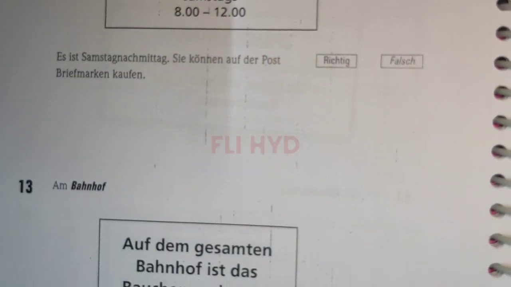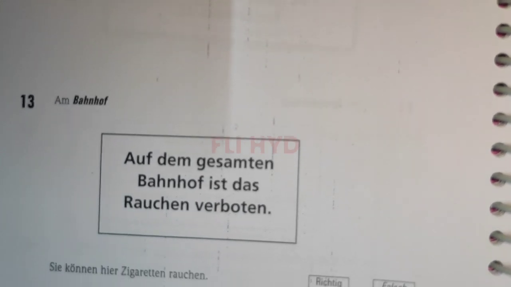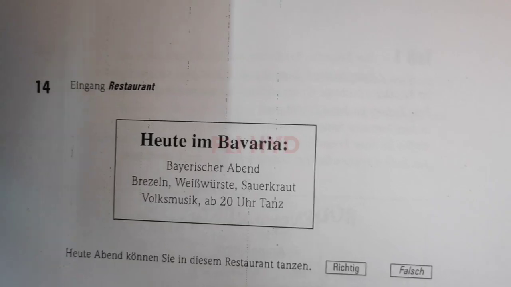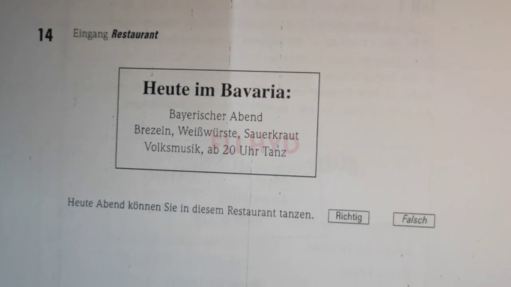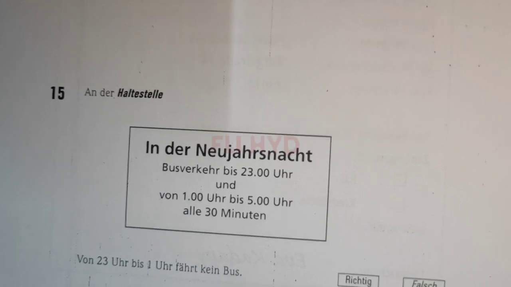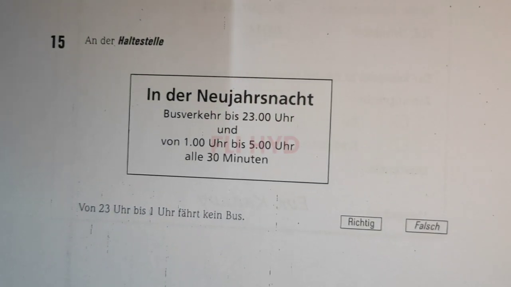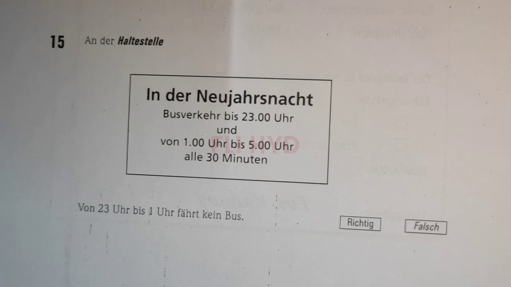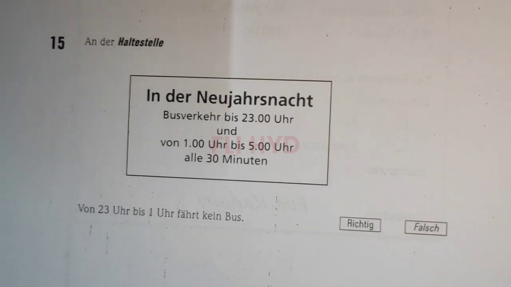There are no direct questions. Some we have to think about and analyze. Clear? Of course it is easy, but it is according to the A1 level. So some words we don't know, and at this level you may feel it is difficult. But if you pay attention and prepare well, like the book we did in the course, Netzwerk neu A1, then it's not that difficult. But keep practicing, and try to learn the vocabulary. Vocabulary is very, very important while you are doing the Lesen part, because you have to understand everything that is given over here. Clear? So like this we have these 15 questions in Lesen.